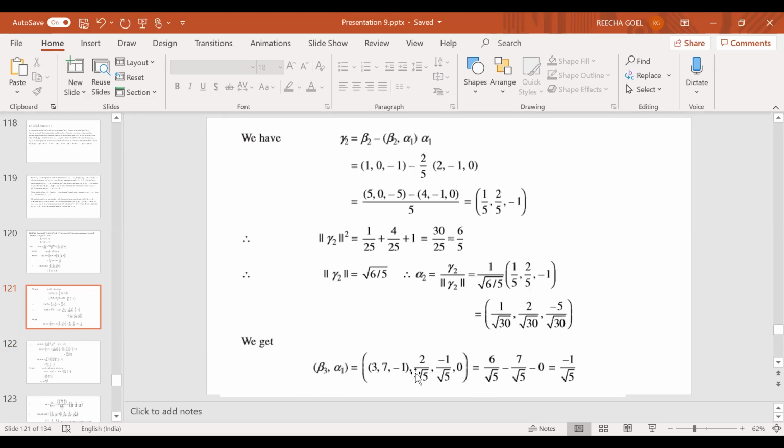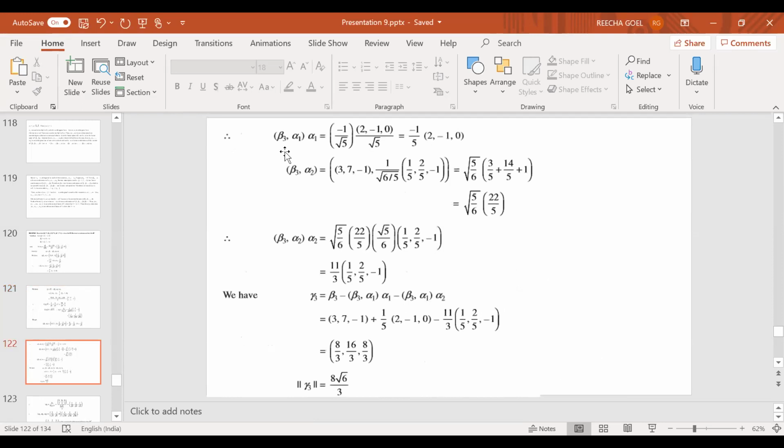So beta 3 alpha 1, as before, is nothing but the dot product of these two vectors. Okay, this and this, and it turns out to be -1 upon √5. And then, multiplying by alpha 1, I calculate, and it turns out to be -1 upon 5, 2, minus 1, 0.